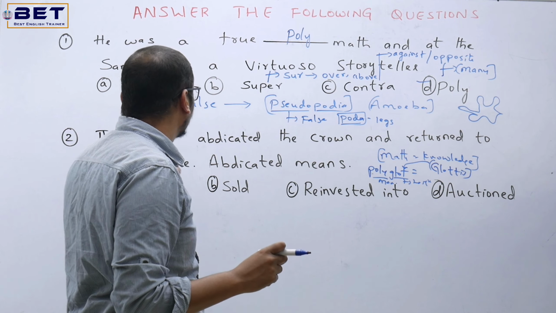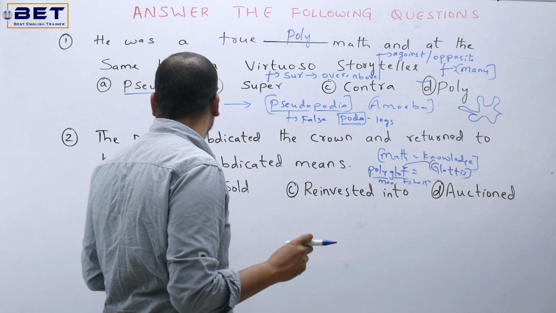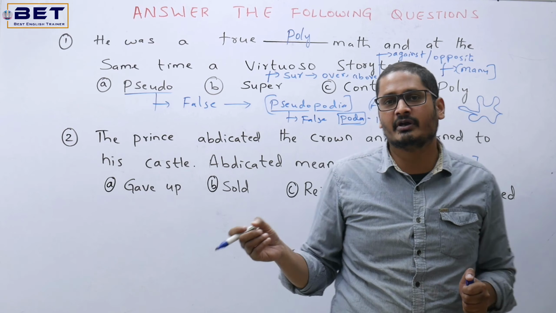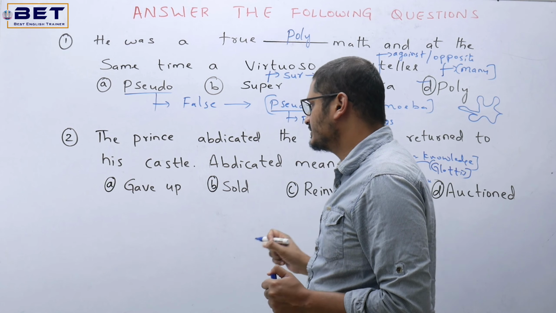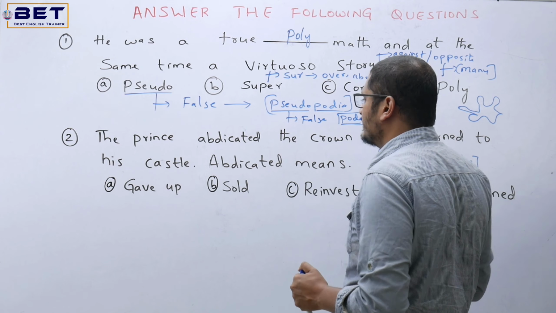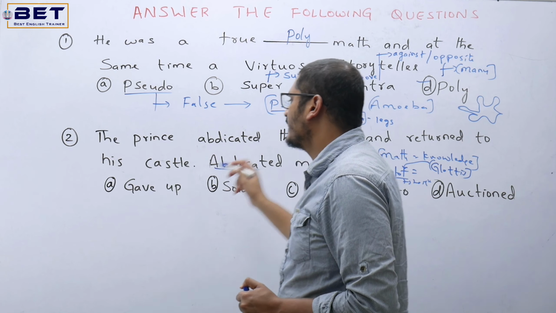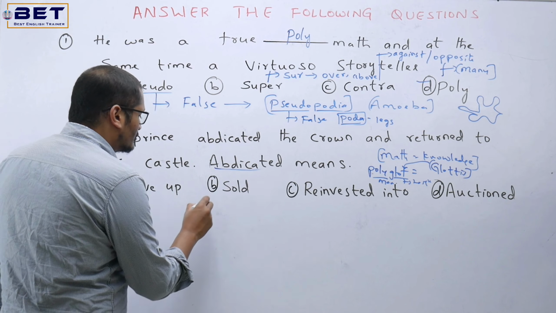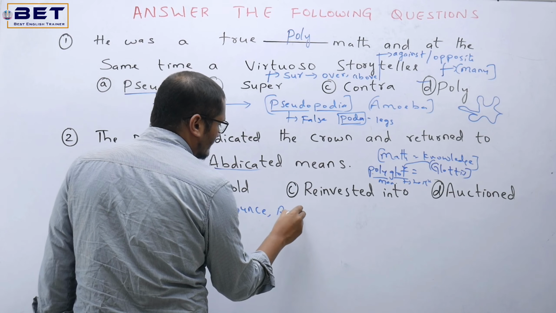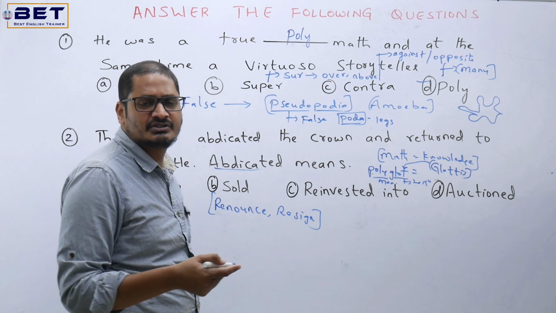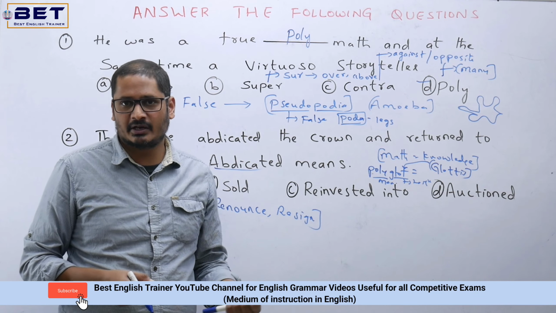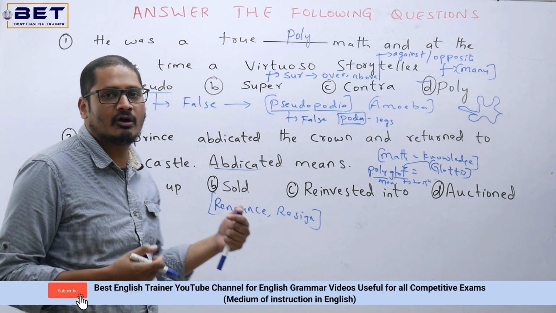Now see the second question. The prince abdicated the crown and returned to his castle. Abdicated means, so what is the literal meaning of abdicated? We need to select from the given options. Let's take option A. It's gave up, sold, reinvested into, auctioned. The literal meaning can be gave up, or we can also write it as renounce, or we can also say it as resign. So recently a country's monarch has resigned from his kingship. It was a 2 days back news. So abdicated means renounce, giving up.